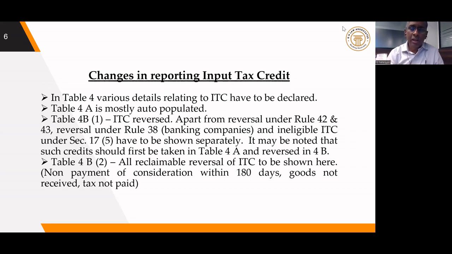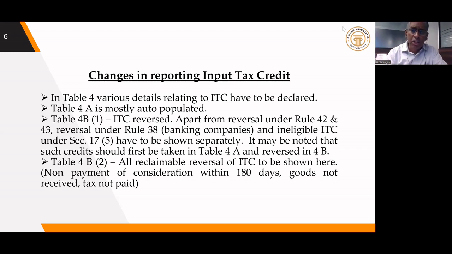Earlier, people would not show the 17.5 reversal separately. Earlier the 17.5 reversal had to be shown in 4D, but people used to show the net reversal. So after excluding the blocked credit, only the net credit was shown by many taxpayers in table 4A. That is not the case now.